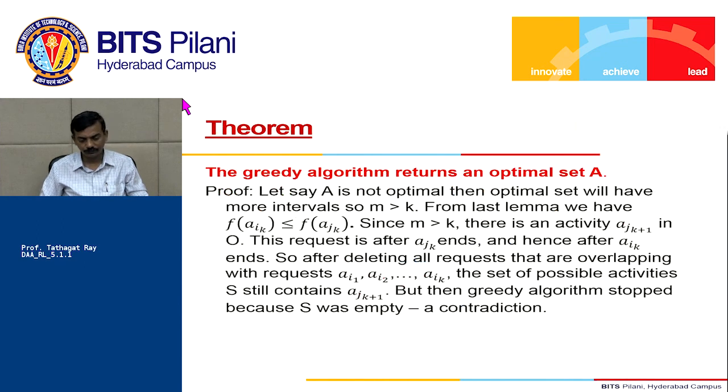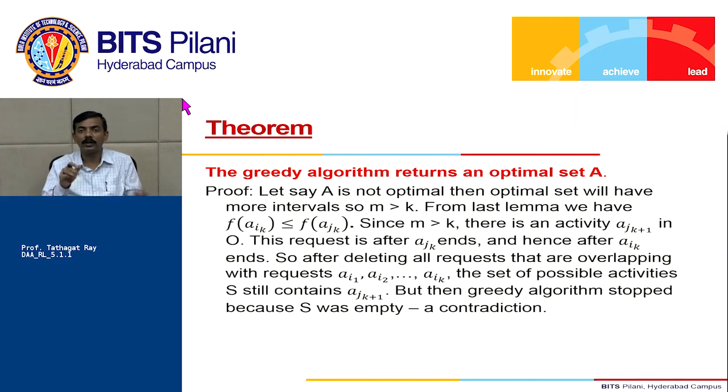Okay. So finally, we have the last theorem, which says that the greedy algorithm returns an optimal set A. How? So let's say A is not optimal. What is A? A is the solution obtained by our algorithm.